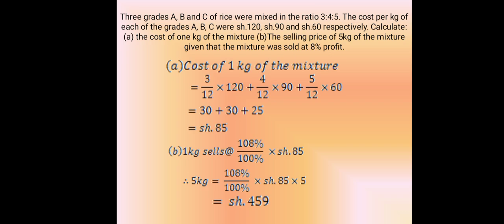Three grades A, B, and C of rice were mixed in the ratio of 3 to 4 to 5. The cost per kilogram of each of the grades A, B, C were 120 shillings, 90 shillings, and 60 shillings respectively. Calculate A. The cost of 1 kilogram of the mixture. B. The selling price of 5 kilograms of the mixture, given that the mixture was sold at 80% profit.